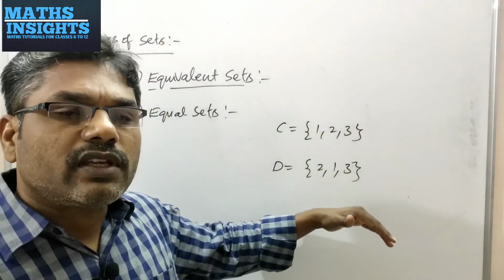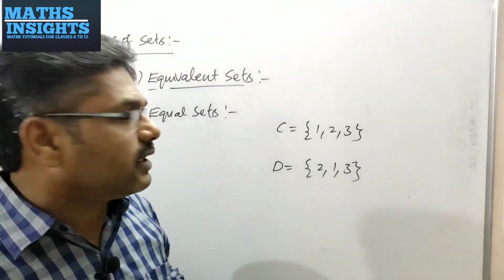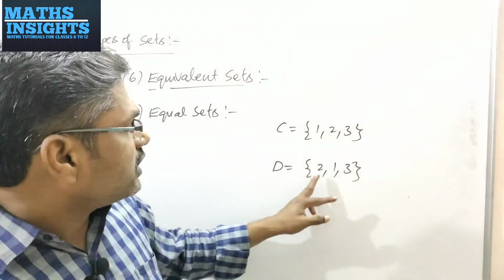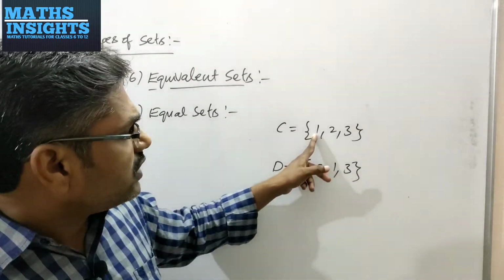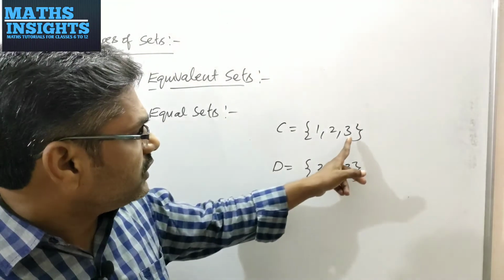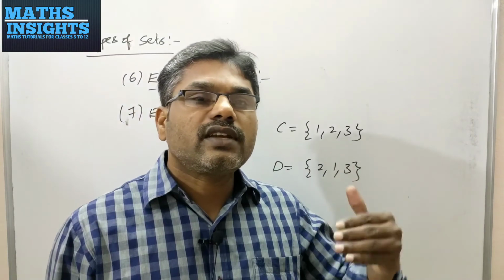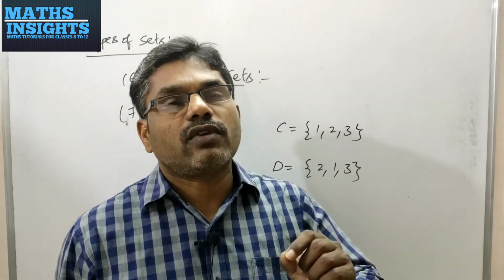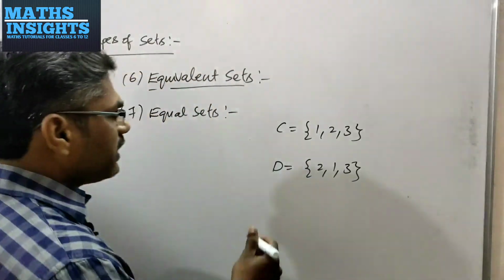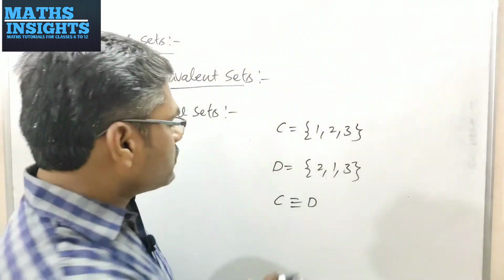Whatever the order may be, you know that order is not a preferential concept in set theory. If you observe, C is containing 1, 2, 3 and D is containing 2, 1, 3. 1 is in the set D and also 2 is in the set D, 3 is also in the set D. Therefore, these two sets C and D are having equal number of elements in them along with the same elements. Therefore, you will write C equals D.